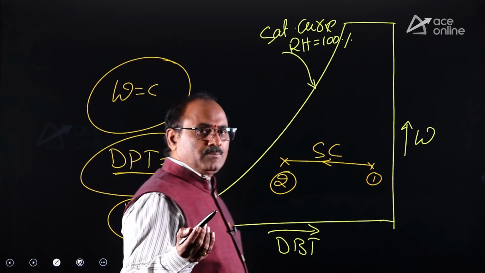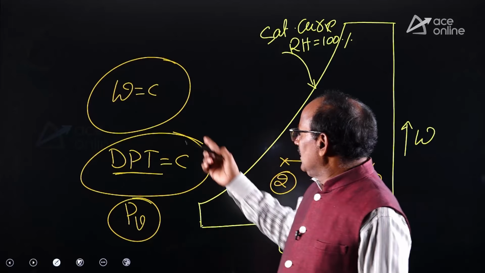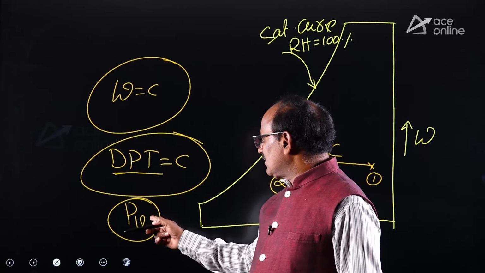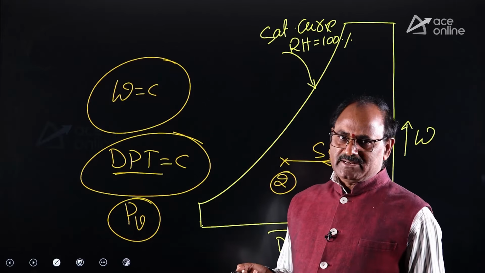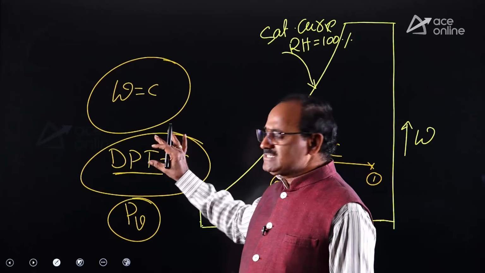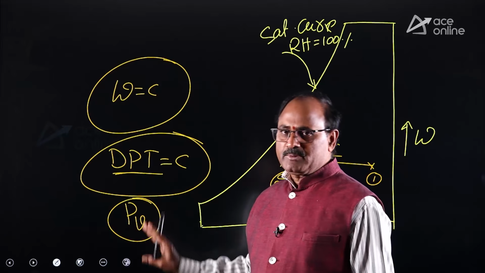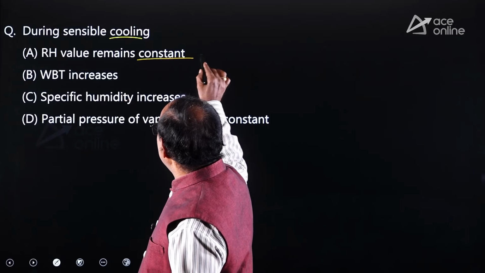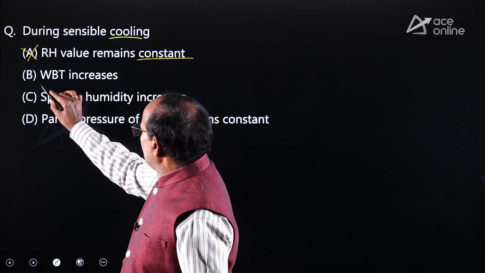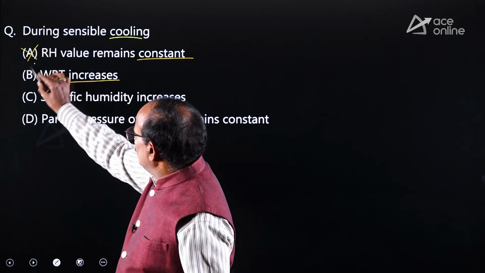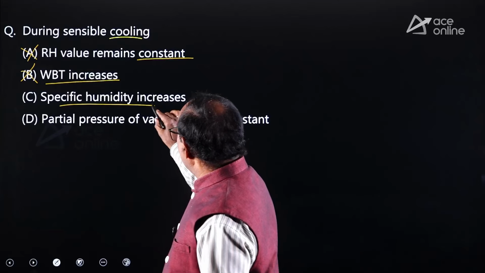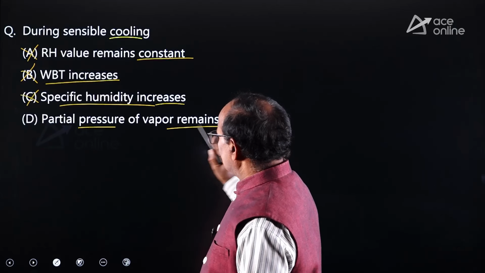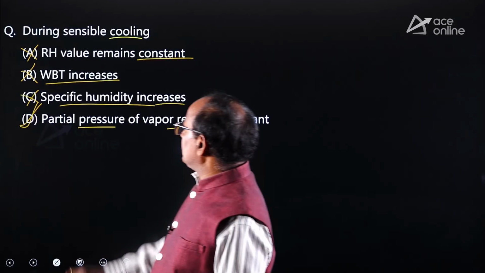In both the sensible cooling process and the sensible heating process, specific humidity is constant and DPT is constant. When the DPT is constant, the partial pressure of water vapor remains constant, because DPT is the saturation temperature corresponding to the partial pressure of water vapor. Therefore, look at the options. Relative humidity value remains constant? No. Wet bulb temperature increases? No. Specific humidity increases? No. Specific humidity remains constant. Partial pressure of vapor remains constant. Option D is absolutely correct.